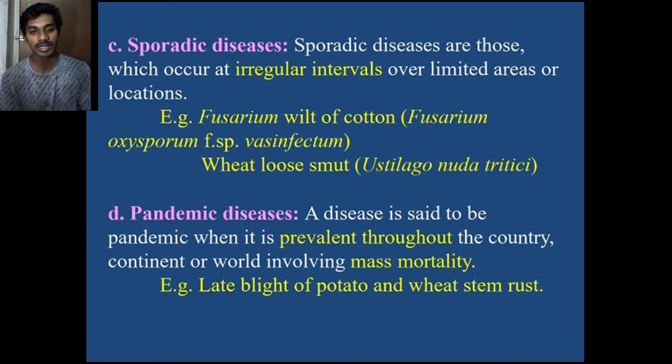Next we see pandemic disease. A disease is said to be pandemic when it is prevalent throughout a country or the world. It is a mass mortality, fast spreading disease. Examples: late blight of potato and wheat stem rust.